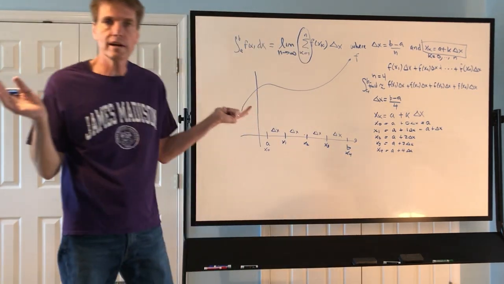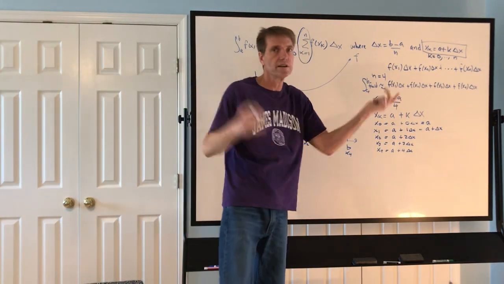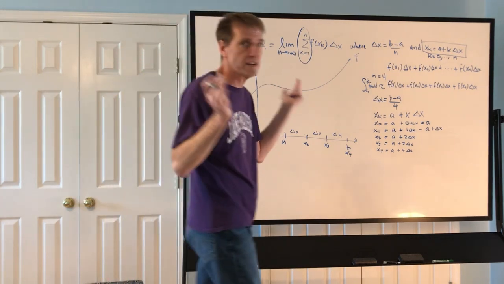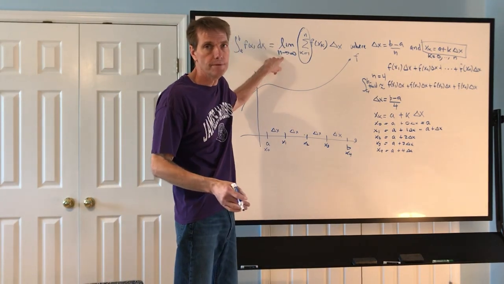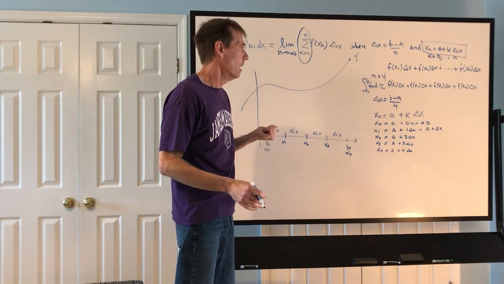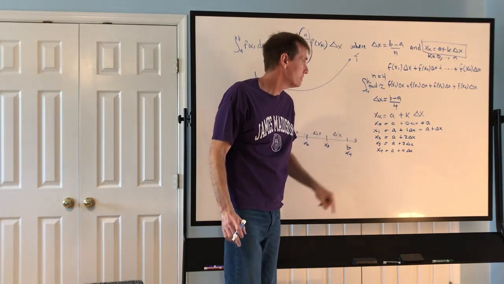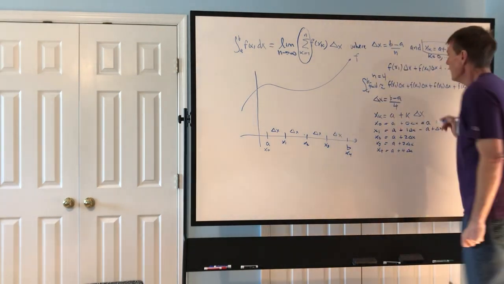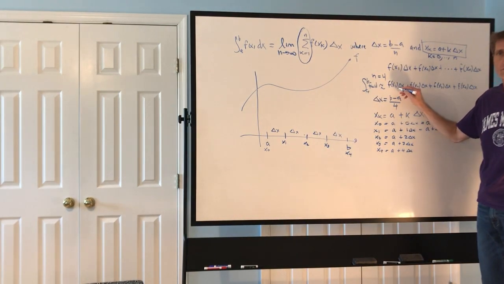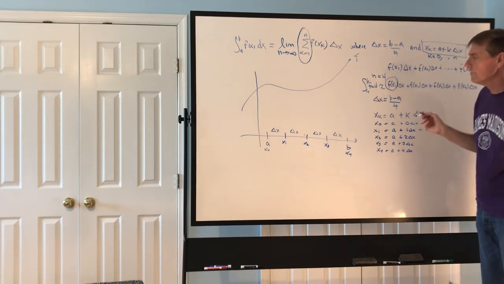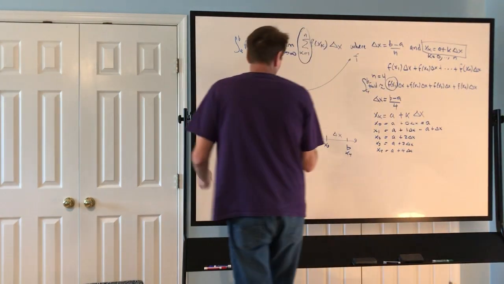You're like, okay, Dr. Warren, that's not so bad. I think I can find delta x. They give me the b, they give me the a. I cut it into how many pieces they tell me: 4, 6, 8. I'm not doing 100. And then I find the x sub k's. And then what you do is you plug them into the function. So for example, to get f of x1, I'm going to plug it into the function.